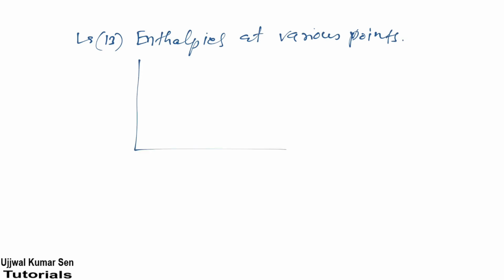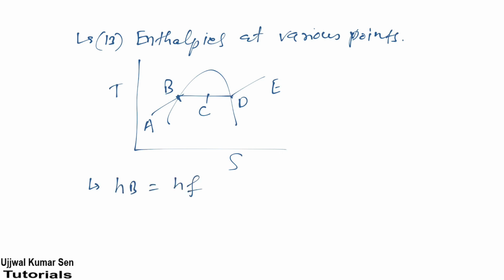So let's take an example, this one, the TS diagram. We just need to draw this diagram, right? Here A, here B, here C, here D and here E. Now for this point we can say that this is saturated liquid, right? So HB is equal to HF. At this point, saturated vapor, HD is equal to HG. Got it? So for these two points you don't need to do anything special.